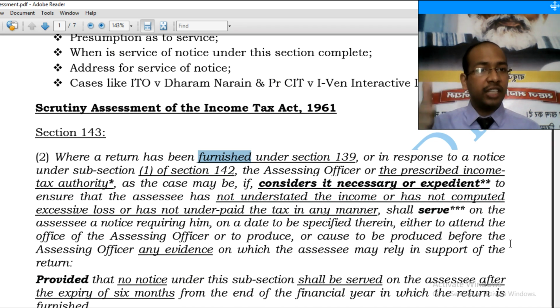Number 5. The essential ingredient. The notice must be served upon the assessee within the time limit prescribed in the proviso. What is the time limit prescribed? 6 months from the end of the financial year in which return has been filed. Not merely issued, served. We will be discussing something now.